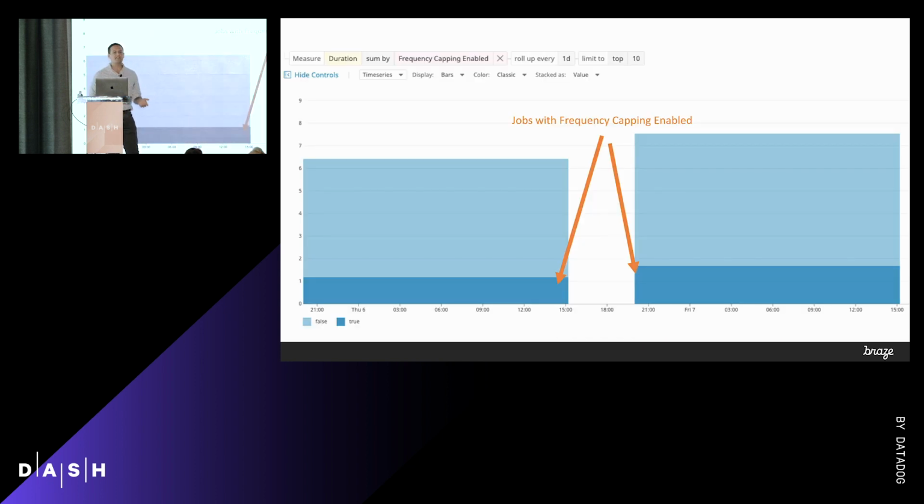I thought it was a really good thing to optimize on because this is a view of basically one of the jobs in our pipeline that does frequency capping. And you can see that it's not by message, but it's by job, so bear with me on the number. But about 25% of our messages are sent with at least one frequency capping rule governing it. That comes out to something like 350 million messages per day. It turns out this takes thousands of hours of CPU time to process. So that's something where we might be able to make a good optimization here.